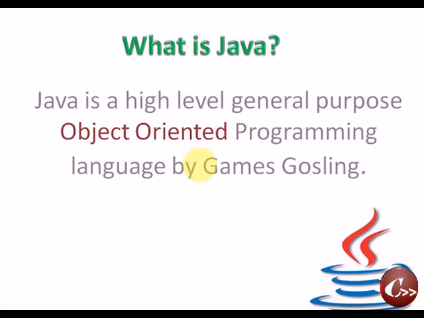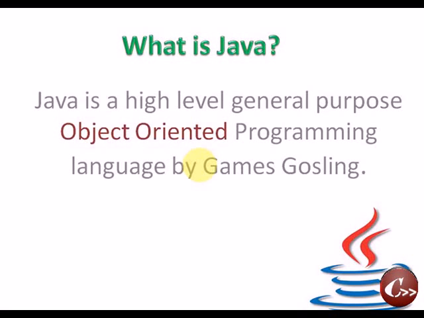Why is C++ a semi-object-oriented programming language, do you know? Because C++ is a language which is derived from C, and C is a procedure-oriented programming language. So in C++ we can write both object-oriented and procedure-oriented code. That is, there is no compulsion to use classes and objects in C++. That is our choice; we can use them or not. So C++ supports both the object-oriented concept and the procedure-oriented concept.